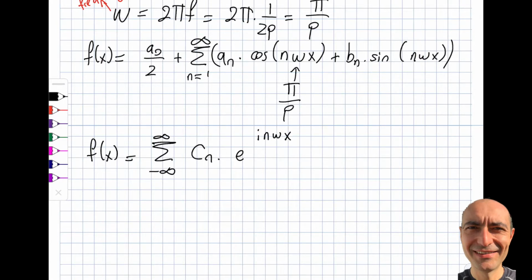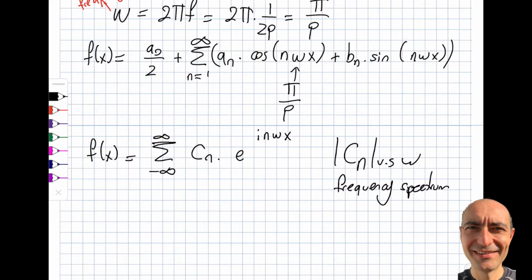So what we do, especially the electrical engineers, is they define this absolute value of Cn, and there's a corresponding one for each n omega. They call this the frequency spectrum. If I want to plot this, I'll do an example to illustrate it for you. The frequency spectrum is when I have, let's say, n equal to 1, so it's going to be omega, and I have a particular amplitude of my signal, and I have n equal to 0, n equal to 1, n equal to 2. I'm going to plot that and show you how to do it. The plot of this is a function of omega, the frequency spectrum.